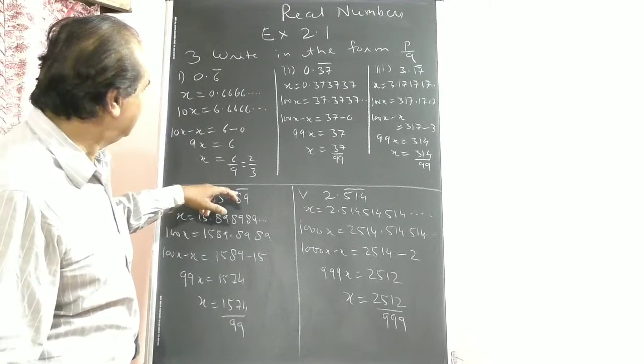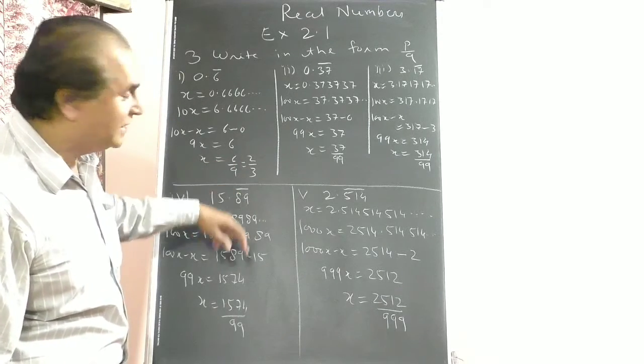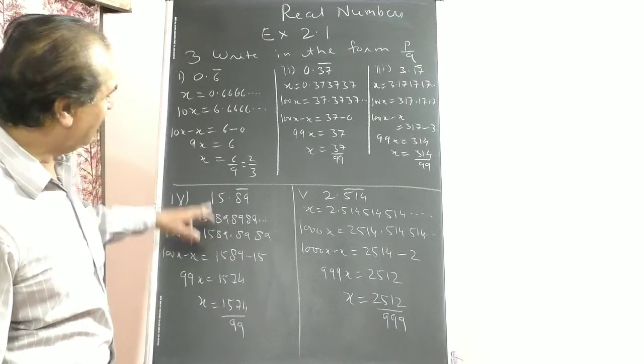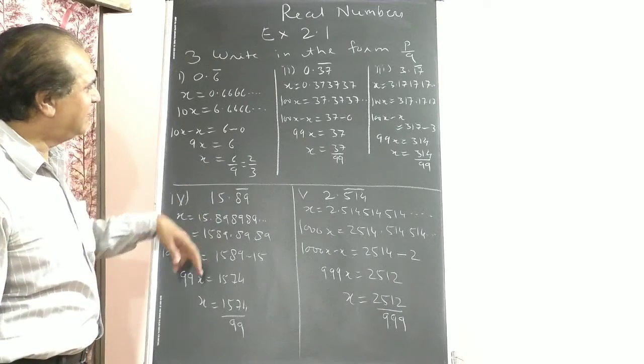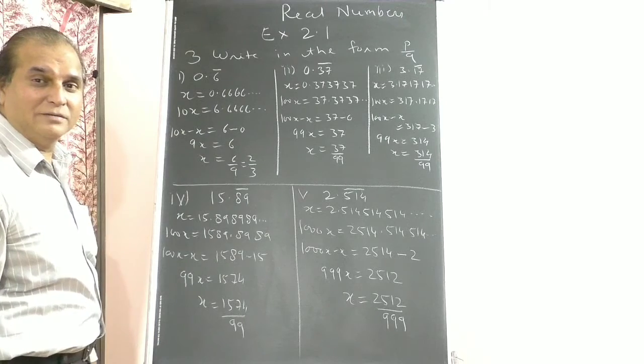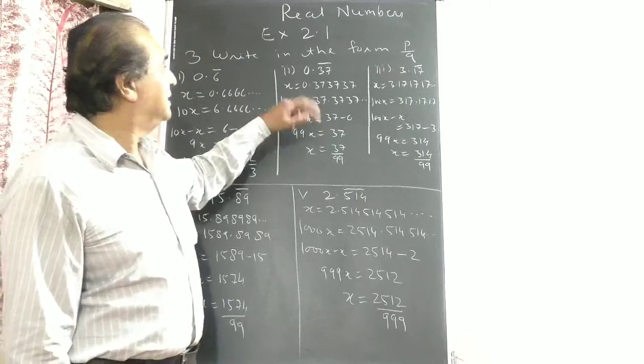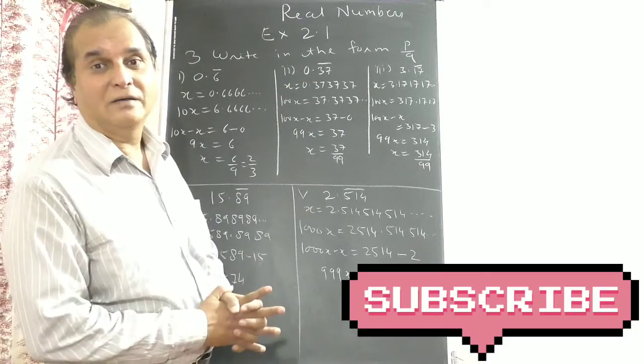You can leave it as it is, or cut by a factor of 3. 3 2s are 6, 3 3s are 9, both have common factor 3, you can cut. 2 by 3. It will be like this, 0.6 bar. Understood?